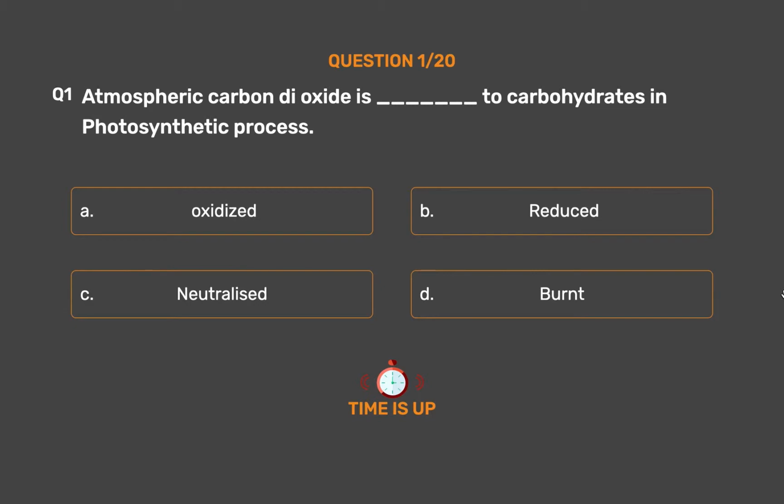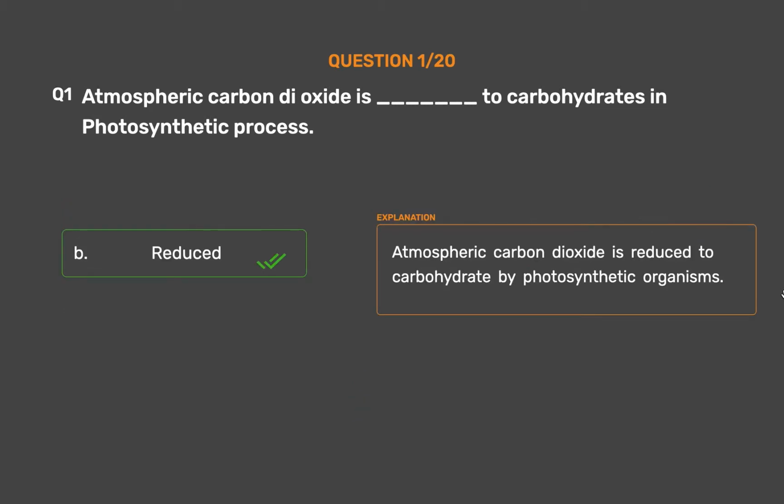The correct answer is option B. Reduced. Atmospheric carbon dioxide is reduced to carbohydrate by photosynthetic organisms.